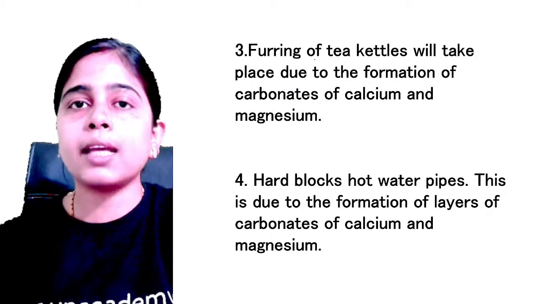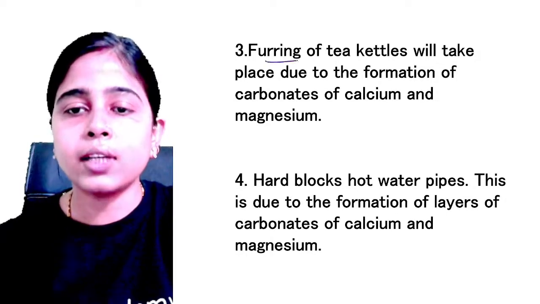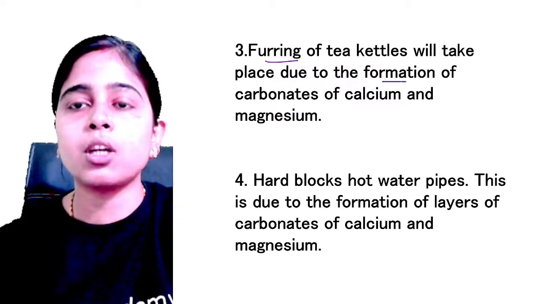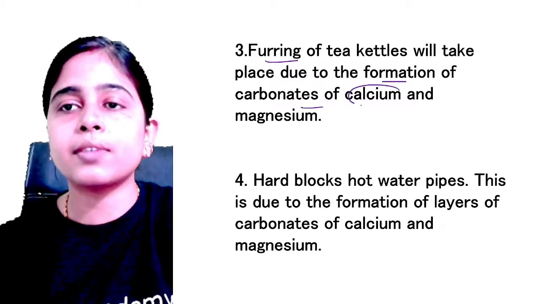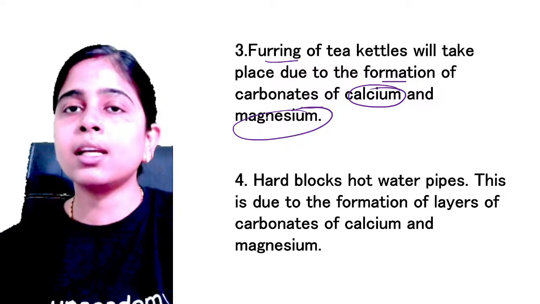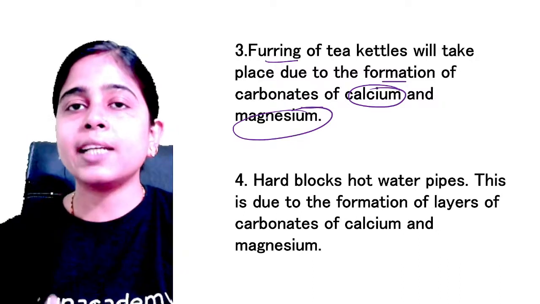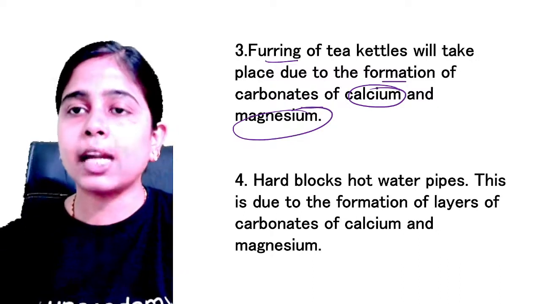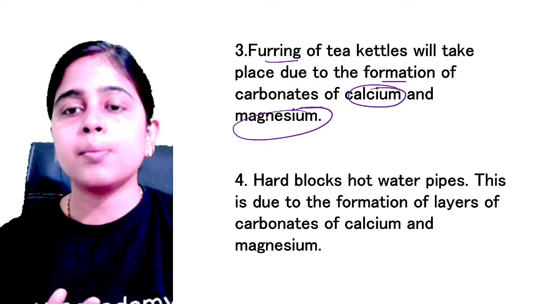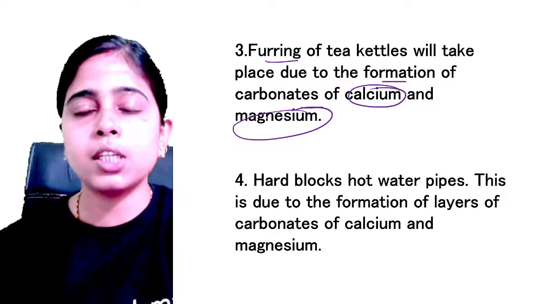If you boil hard water in tea kettles, what happens? Furring, or you can say damage, is caused to the tea kettles because of the formation of carbonates of calcium and magnesium inside the tea kettle, because upon boiling, your salts, that is calcium bicarbonate and all, will get decomposed to form calcium carbonate and that will get deposited inside the tea kettle. Okay, so this is again acting as a means of damage for the tea kettle.